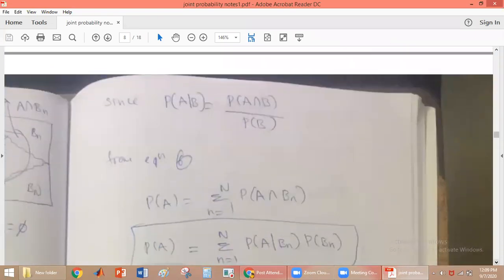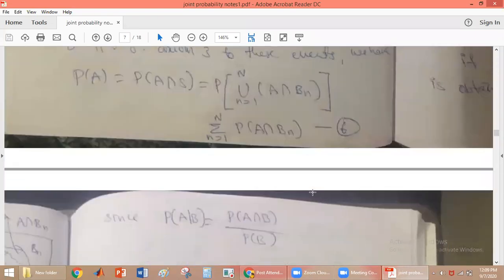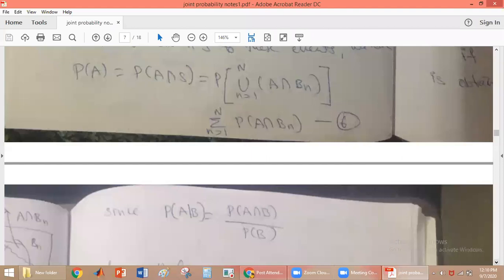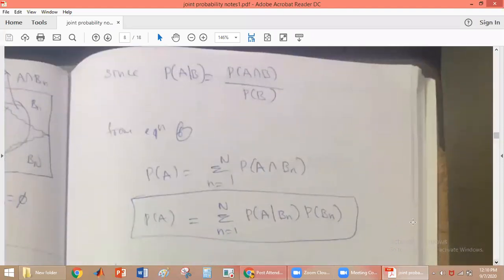Now what is probability of A? Probability of A is equal to summation n is equal to 1 to n probability of A intersection Bn. Yes or no? So now we substitute the formula for probability of A intersection Bn.